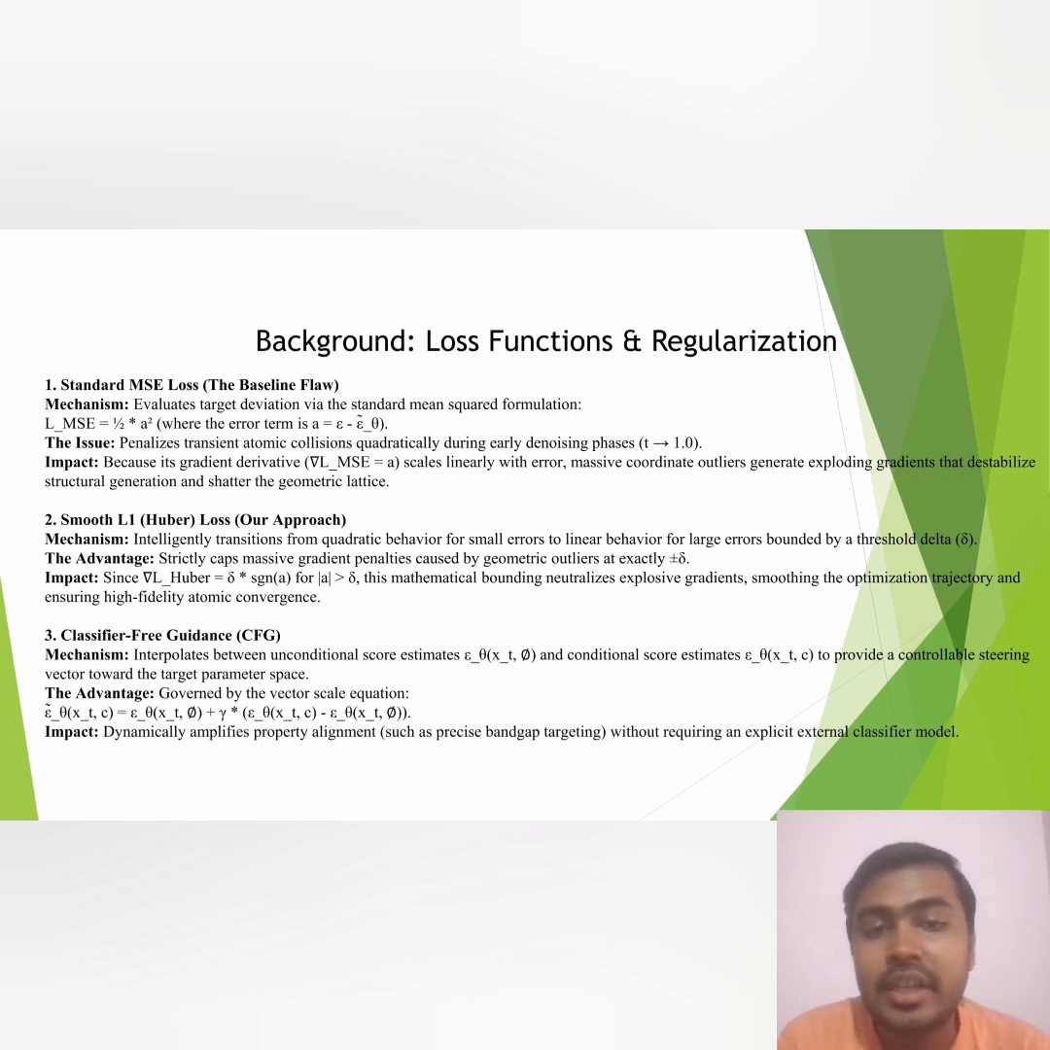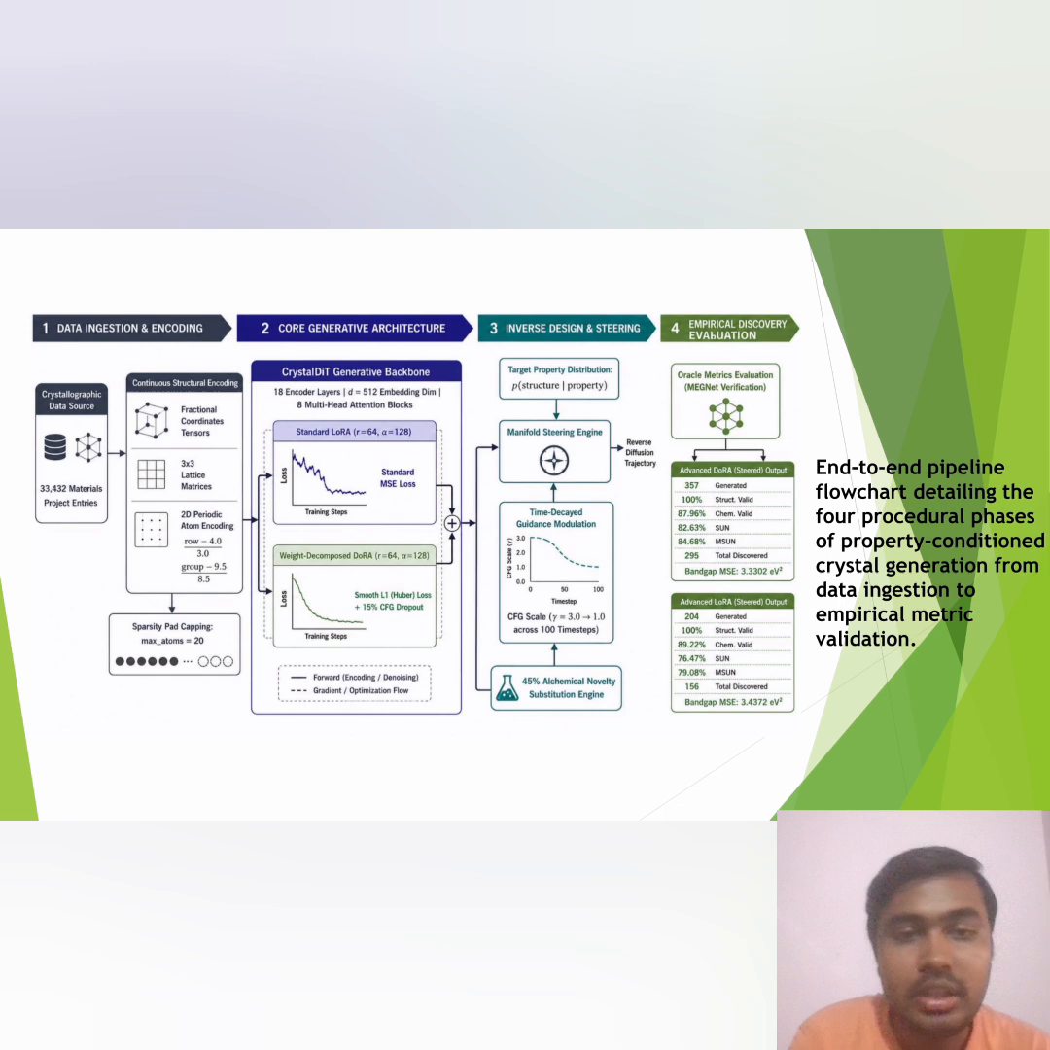Crucially, we replace the standard mean squared error, which quadratically penalizes transient atomic collisions, with a gradient clipped smooth L1 Huber loss. This mathematical bounding strictly caps massive gradient penalties caused by geometric outliers. This pipeline flowchart shows the full architecture from structural encoding to generative backbone, passing through the manifold steering engine, and finally empirical evaluation.